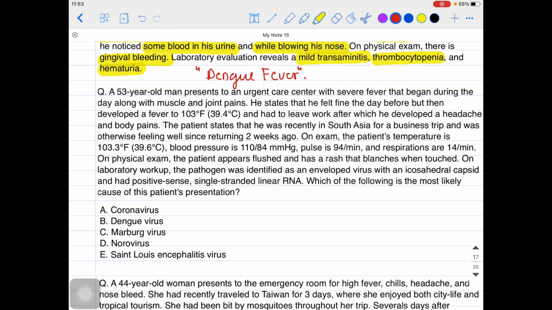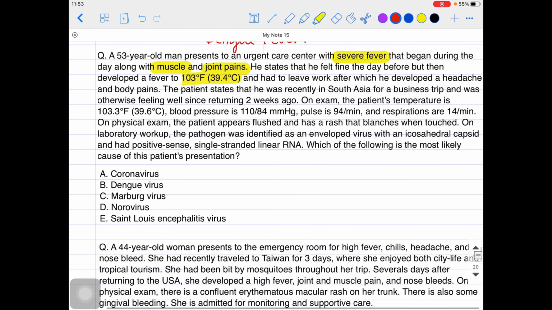the urgent care center with severe fever that began during the day along with muscle and joint pain. So myalgias and arthralgia is there, joint pain. He states that he felt fine the day before but then developed a fever of about 39.4 degrees Celsius. I told you guys, fever might be there, it could be the febrile phase, and had to leave work, after which he developed a headache and the body pains. Now the patient states that he was recently in South Asia for a business trip. It could be the tropical area, and was otherwise feeling well since returning 2 weeks ago. So he's having the history of traveling to the tropical or subtropical area.